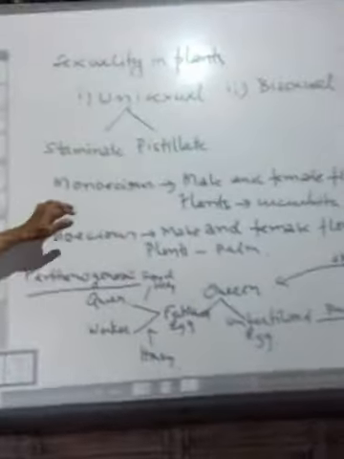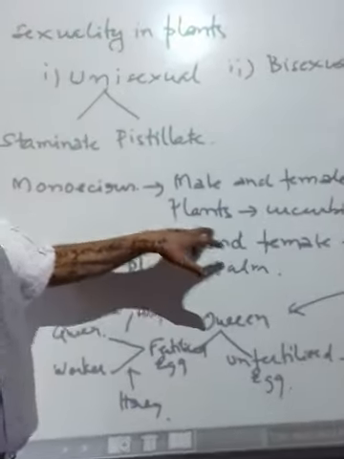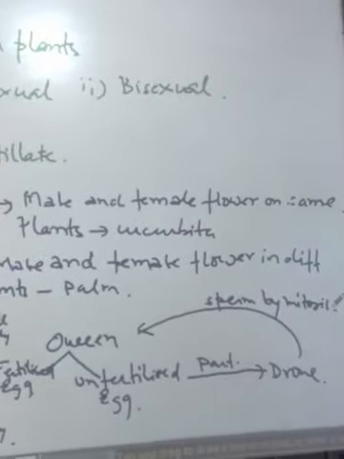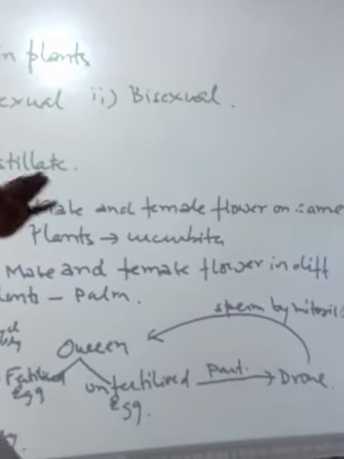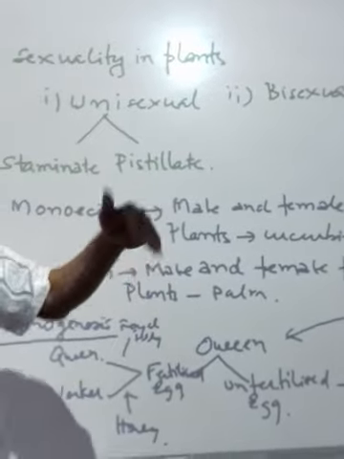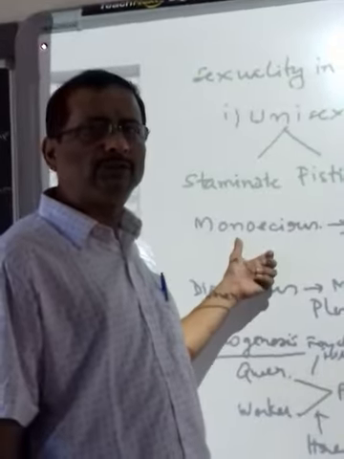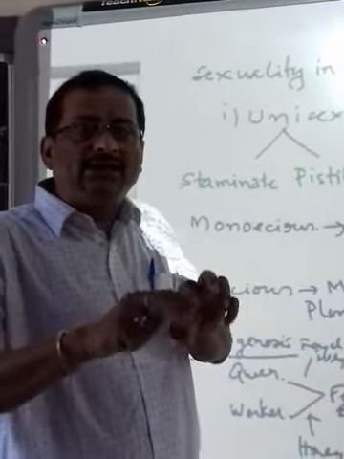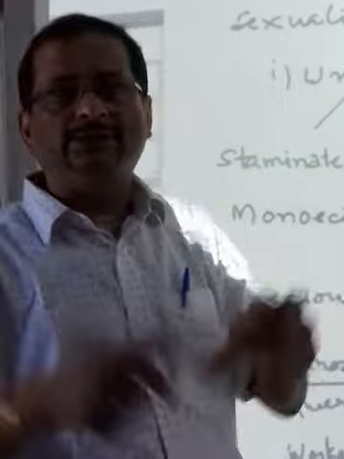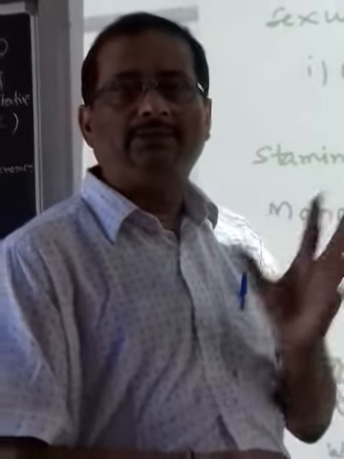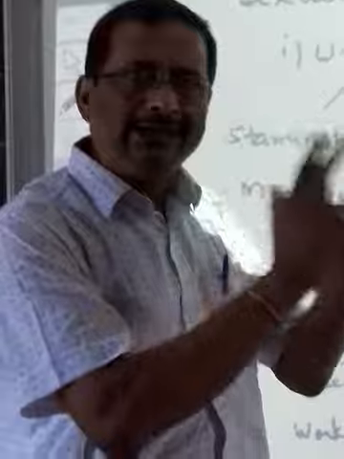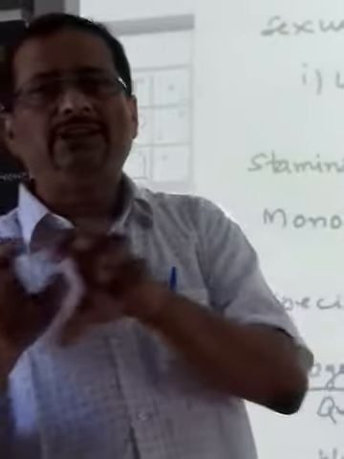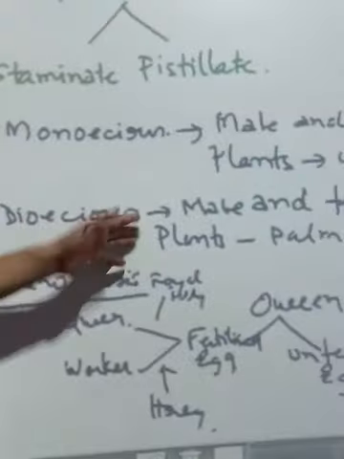Now, monoecious plants have male and female flowers on the same plant, like in Cucurbitaceae, such as cucumber and pumpkin, where the single plant possesses both the male and the female flower. So they are unisexual flowers on the same plant, and we call it monoecious. In dioecious plants, the unisexual flowers are on two different plants, like papaya and Palmyra palm, where there is a male plant and a female plant which possess male flowers and female flowers respectively. That's called a dioecious plant.